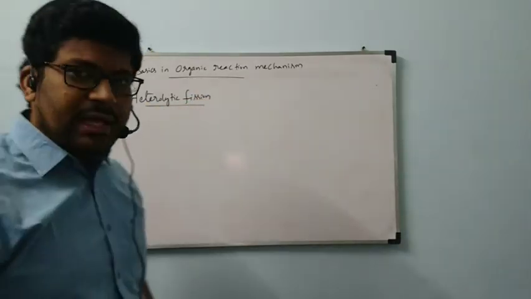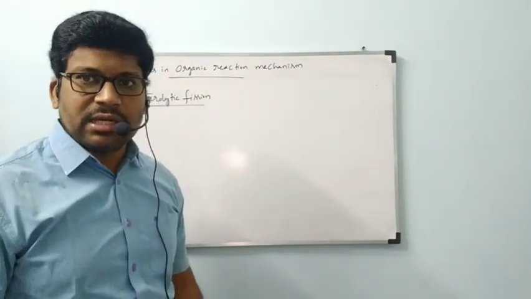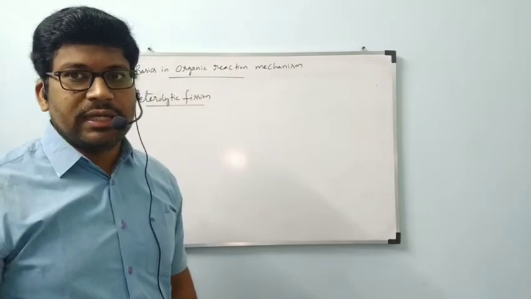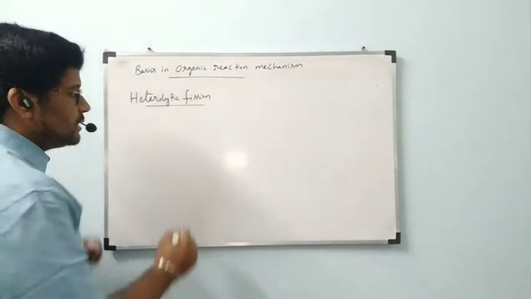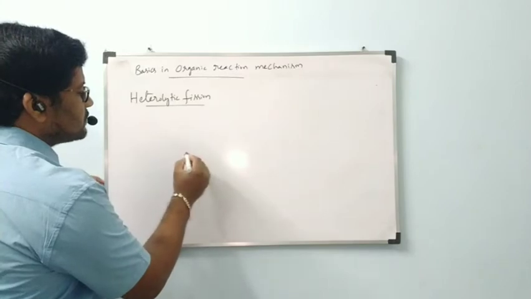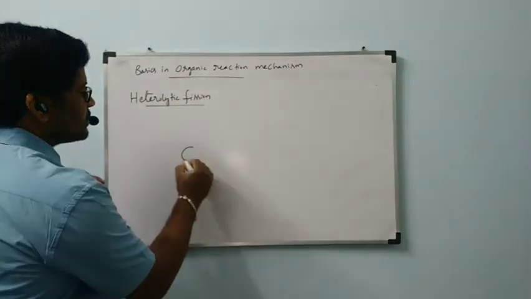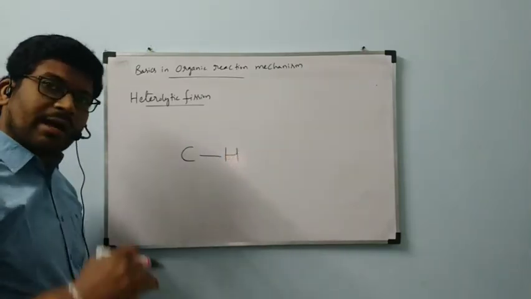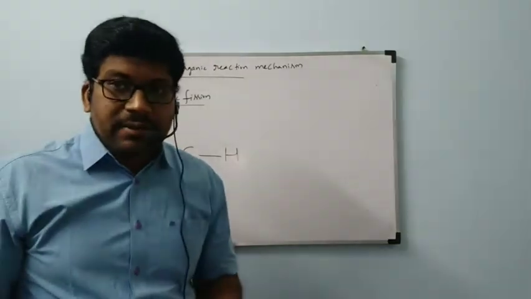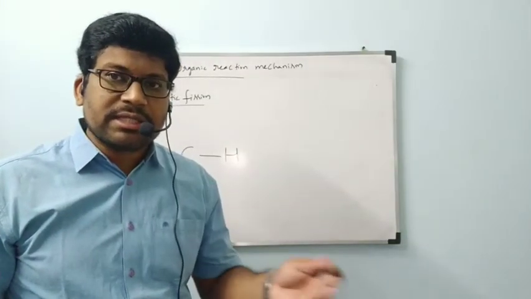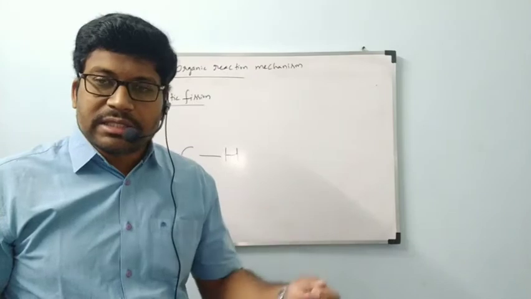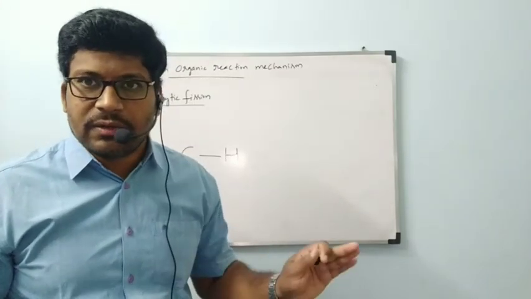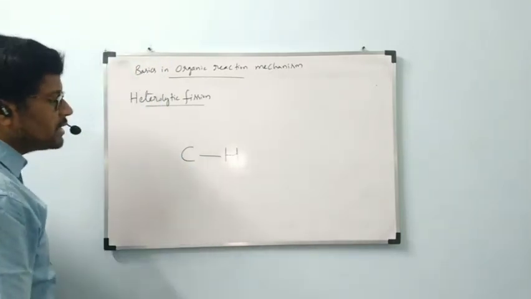If the bond is cleaved equally, that is called homolytic cleavage. If the bond is not cleaved equally, that is called heterolytic cleavage. Then how are we going to represent it? Let us consider the bond present between any two atoms, carbon and hydrogen, or carbon and carbon also. Between carbon and carbon, sometimes it will take homolytic cleavage and sometimes heterolytic cleavage. We will discuss those conditions at the time of reactions, no problem. Let us consider carbon and hydrogen.